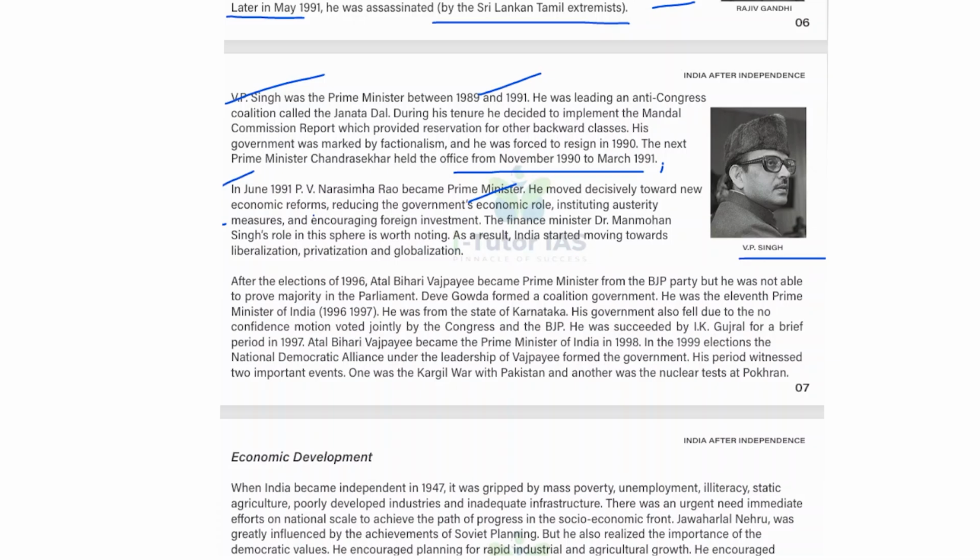And the Finance Minister, Dr. Manmohan Singh, his role in this sphere is worth noting. And as a result, India started moving towards liberalization, privatization, and globalization. So this is the year 1991. So the LPG system started from here, that is liberalization, privatization, and globalization. So this is one of the next phases of the Indian economy. Actually, Dr. Manmohan Singh's role in this sphere is worth noting.